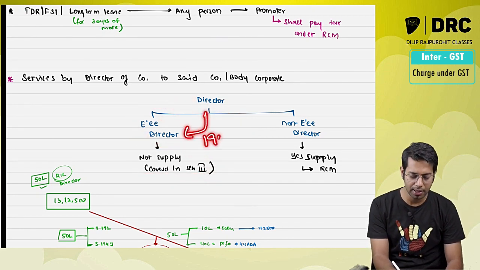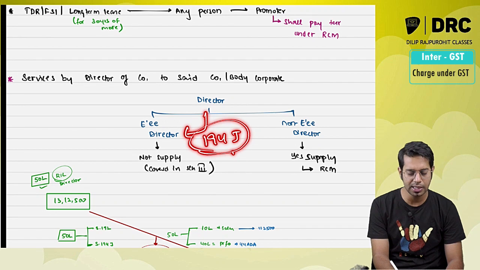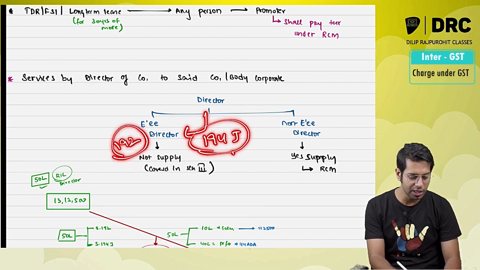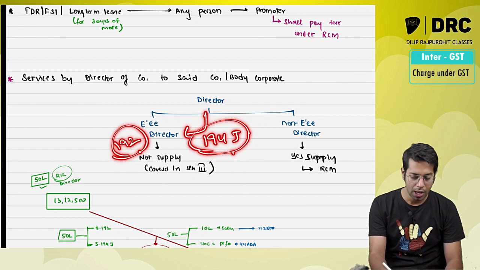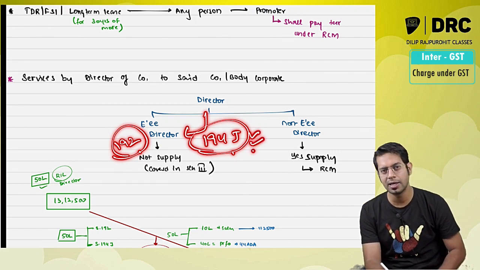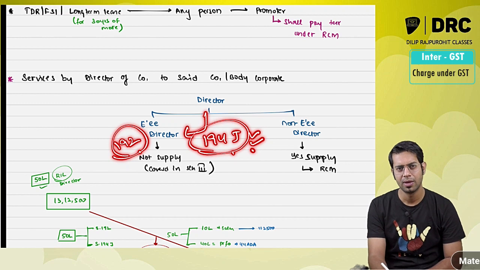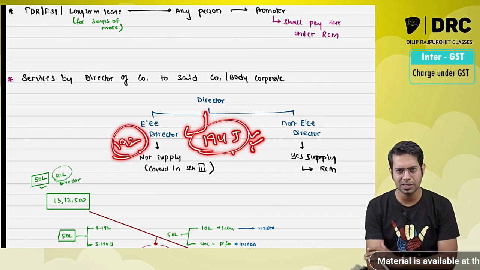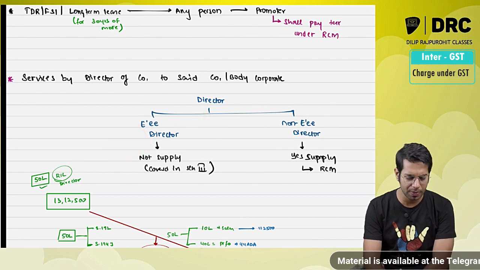They started paying the money, for which they started deducting TDS under section 194J. See, if you are an employee, TDS should be deducted under section 192. But for some of the directors, they started deducting TDS under section 194J. 194J basically talks about professional services or director's remuneration, sitting fees, etc., which you are paying to a director.